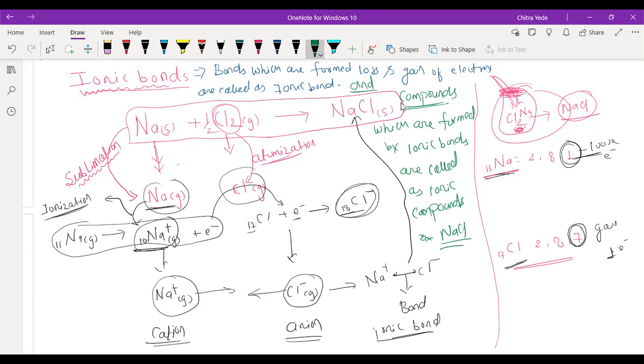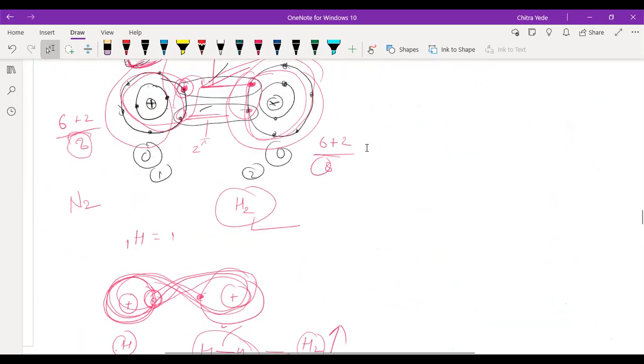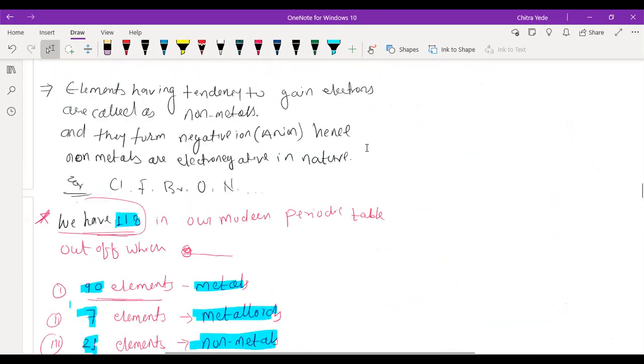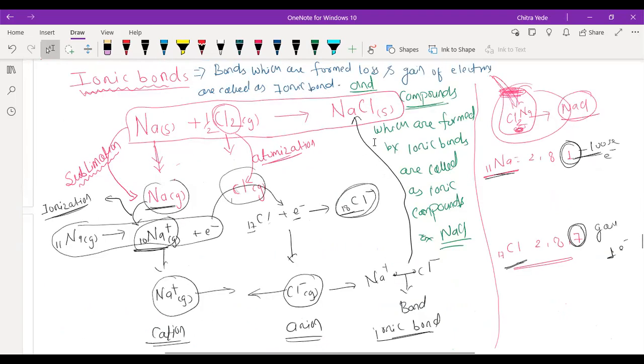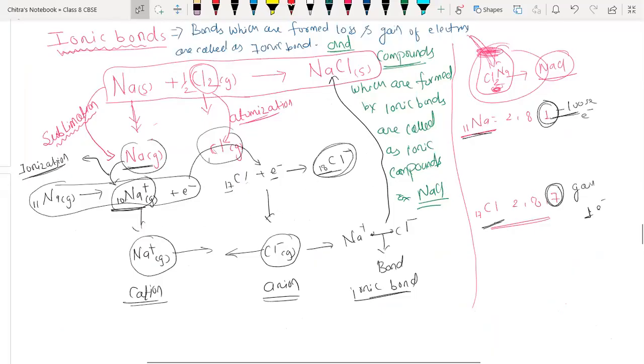Sir, can you repeat how covalent bonds are formed? Okay, I have written the definition here, beta, for covalent bond. Sir, can you scroll down once? Okay, now take a screenshot, then I'm going to write the definition for covalent bond here. Now I'm writing the definition for covalent bond. Covalent bond.